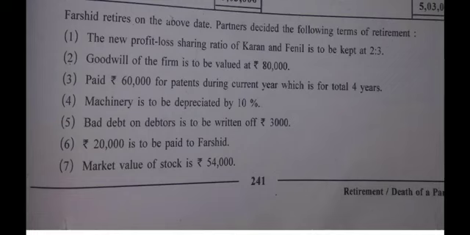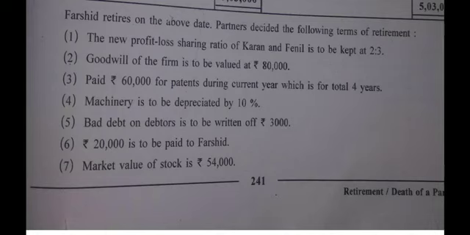Sixth adjustment. Rupees 20,000 is to be paid to Farshid. This is the retiring partner. Farshid is the retiring partner and is to be paid rupees 20,000 in cash. This is an important point.